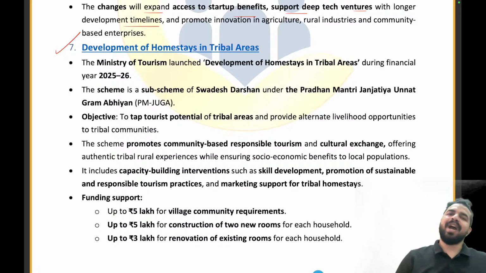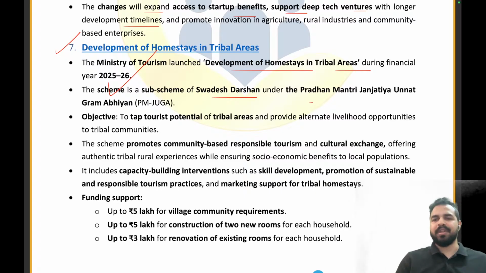So in the tribal areas, we have now come up with the concept of homestays. The Ministry of Tourism has launched development of homestays in the tribal areas during the financial year 25-26. The scheme is a sub-scheme of Swadesh Darshan under the Pradhan Mantri Janjatiya Unnat Gram Abhiyan. In the Pradhan Mantri Janjatiya Unnat Gram Abhiyan, we have already covered that we focus on the tribal areas. The objective is to tap the tourist potential of the tribal areas and provide alternative livelihood opportunities to the tribal communities.